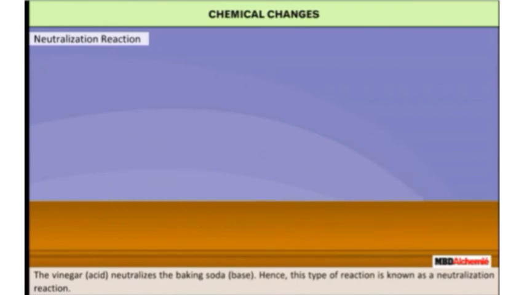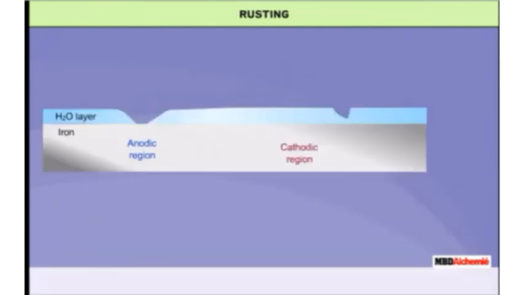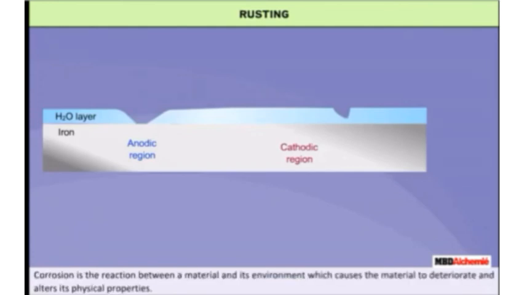Let us study the difference between physical and chemical change. Rusting is actually corrosion. Corrosion is the reaction between a material and its environment which causes the material to deteriorate and alters its physical properties.